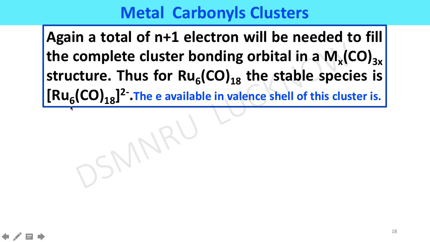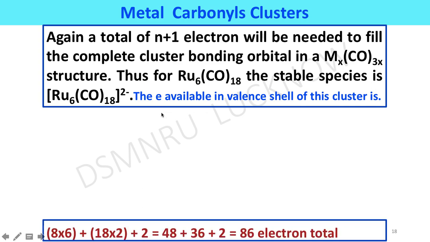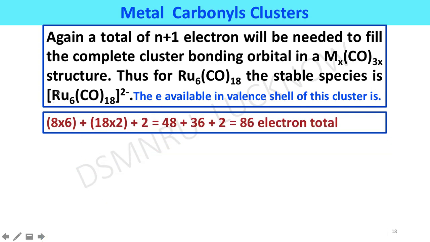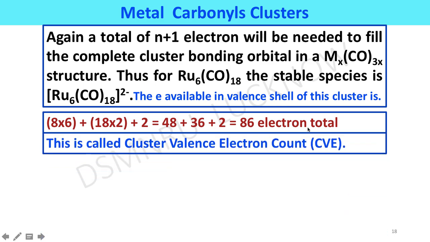The electrons available in the valence shell for this cluster: since ruthenium belongs to the 8th group, 8 into 6 is equal to 48, and each carbonyl group provides 2 electrons, so 18 into 2 is equal to 36, and the 2 negative charge is also considered as electrons. If you add them, you will get 86 electrons total. This is called the cluster valence electron count.